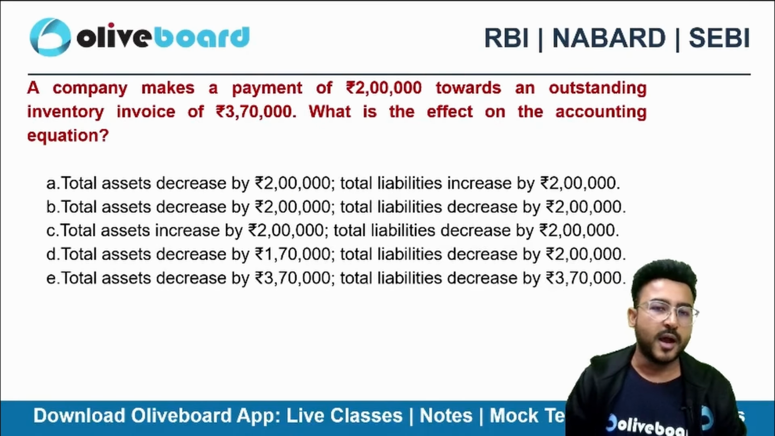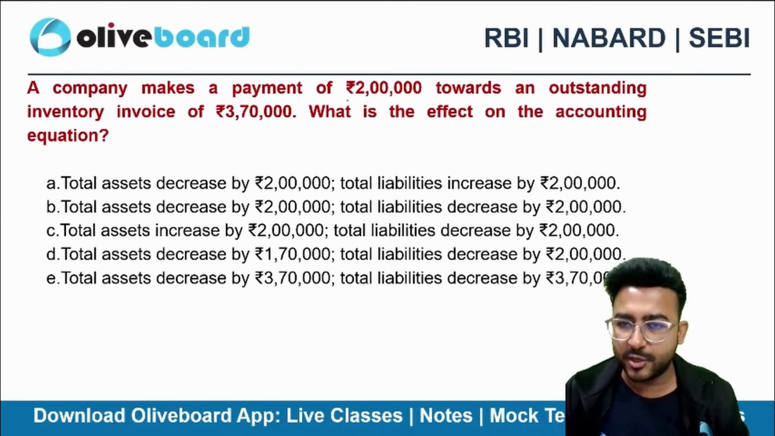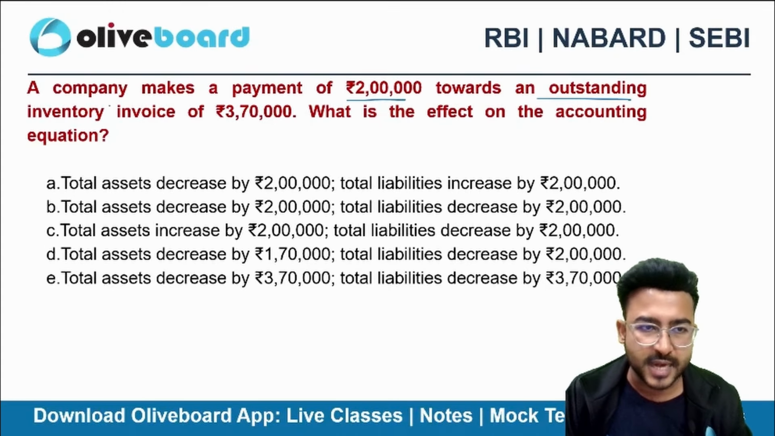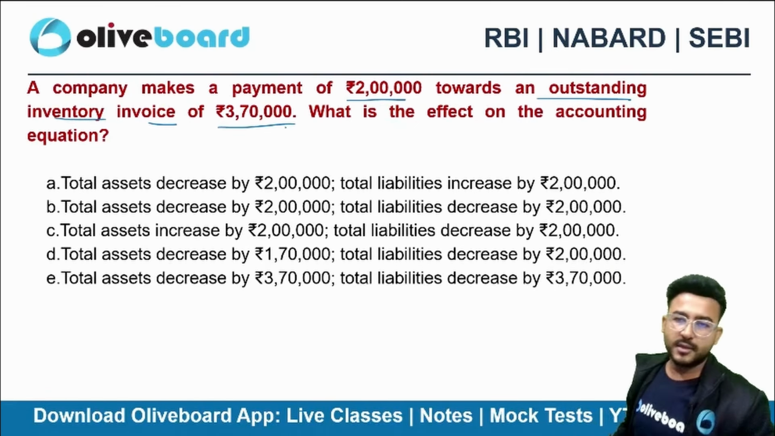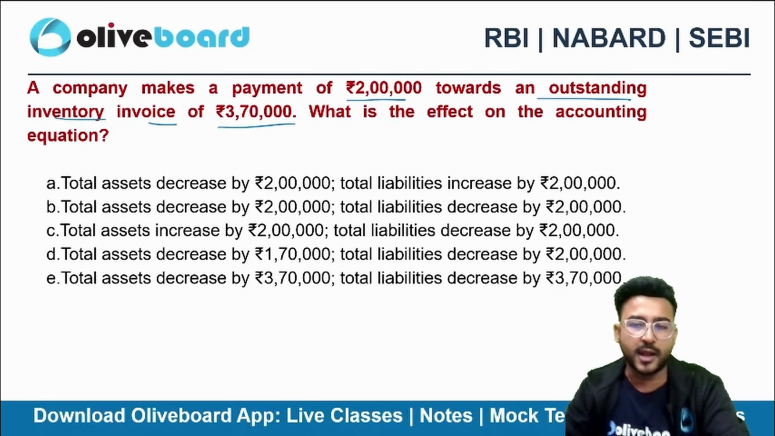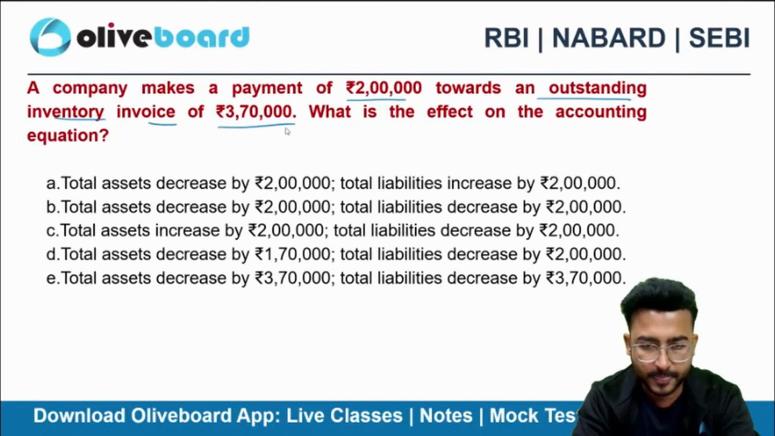Next one. A company makes a payment of 2 lakh rupees towards an outstanding inventory invoice of 3,70,000. What is the effect on the accounting equation?